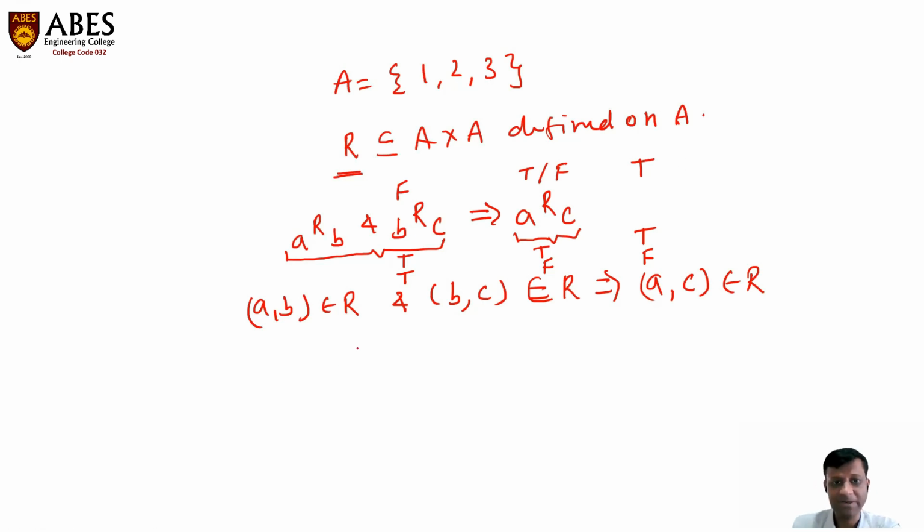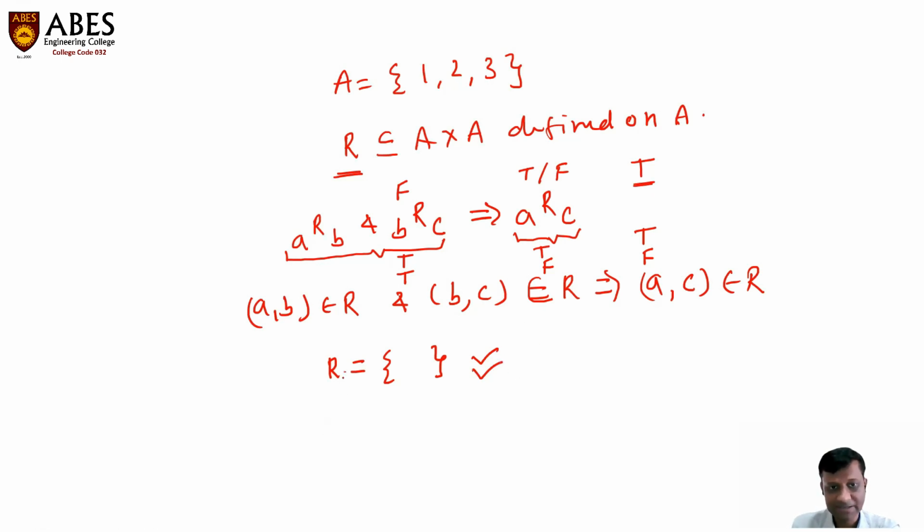Let me give a certain example. Suppose a relation R, which is defined on set A, is the empty set. To check whether this relation is transitive or not: in this relation, A comma B is not present, and B comma C is also not present. So that means this condition will become false. When this condition becomes false, the ultimate answer is true. So that means this relation is a transitive relation.